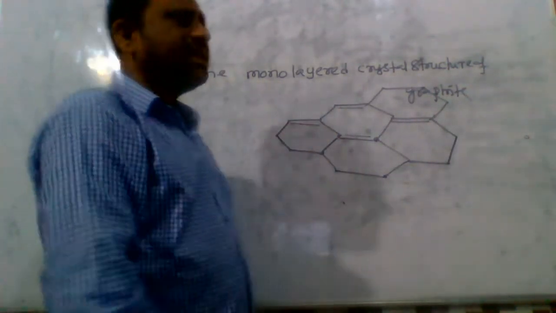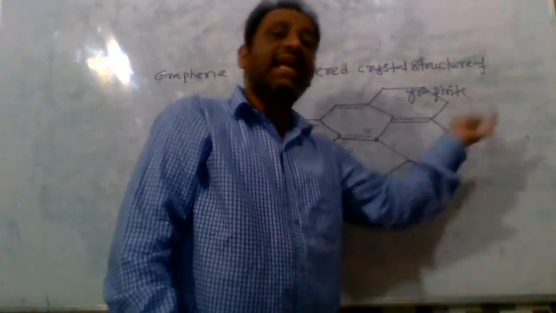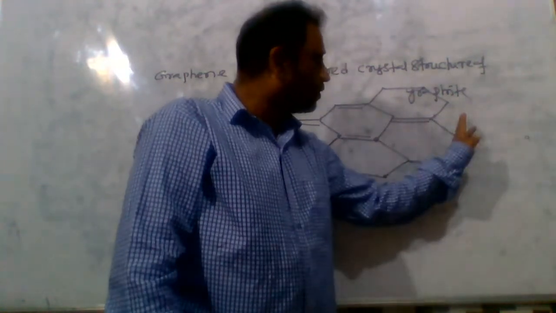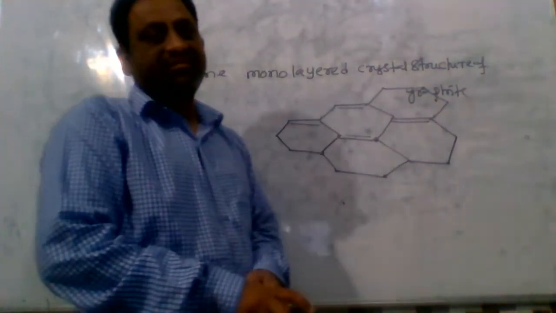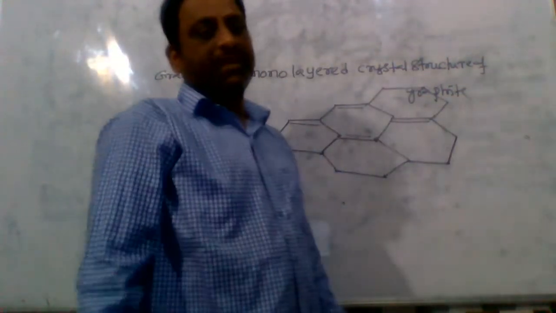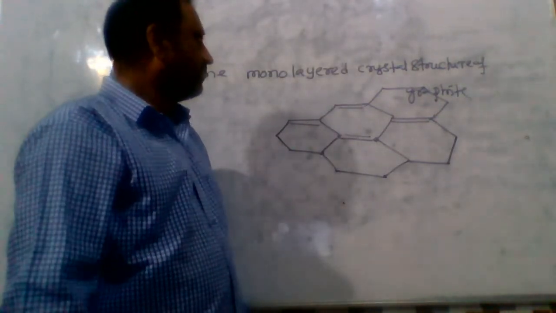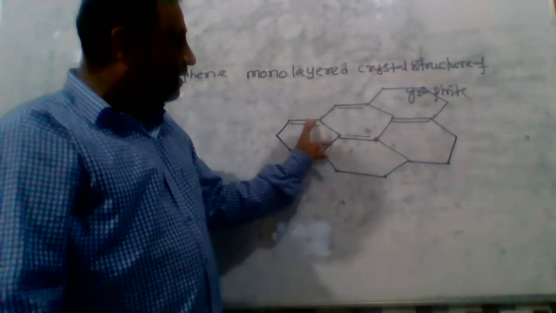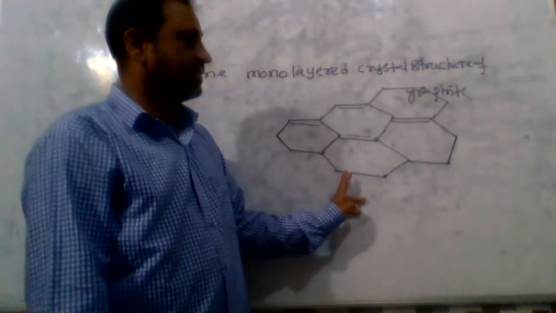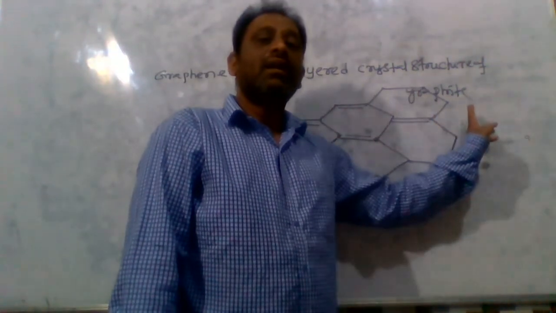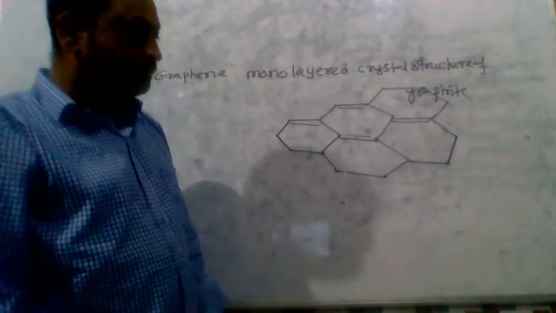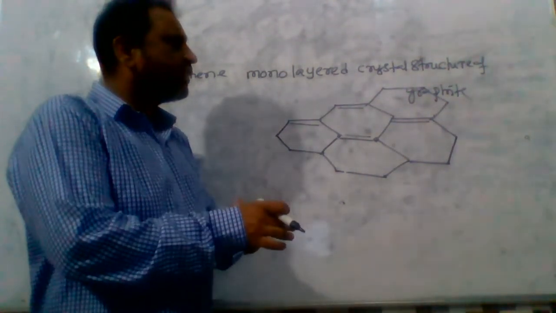It is a wonder material, harder than steel. Graphene is the hardest material. It is also a good conductor of electricity. The electrical conductivity of graphene is 200 times more than copper. There are no attraction forces between layers. It is a stable allotropic form of graphite. So graphene is obtained from graphite.